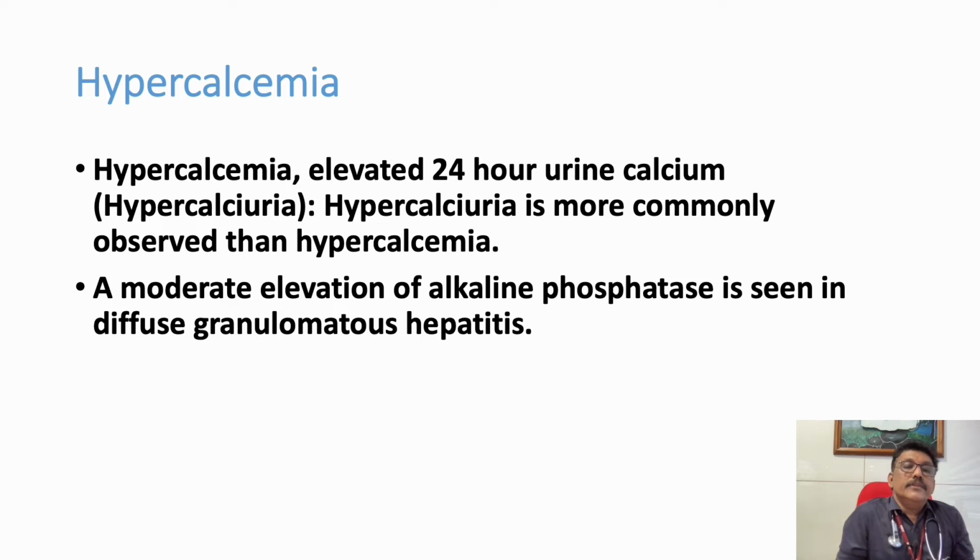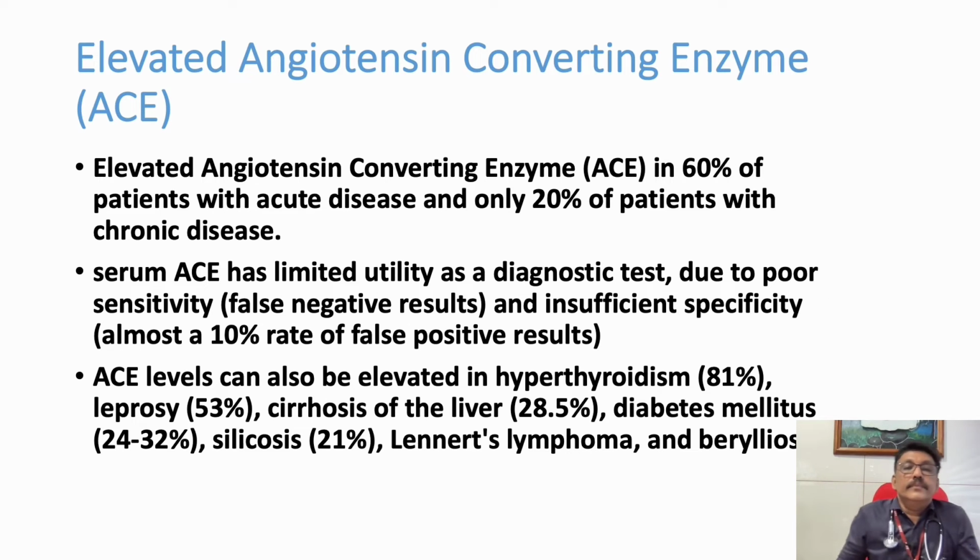A moderate elevation of alkaline phosphatase is also seen in patients who have diffuse granulomatous hepatitis. So that produces an obstructive type of liver disease. Alkaline phosphatase elevation is a classical finding of obstructive hepatitis. There you can get elevation of SGOT, SGPT also.